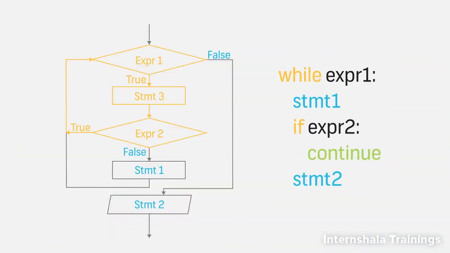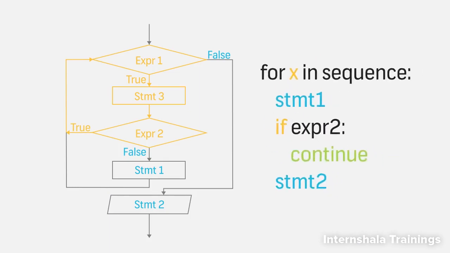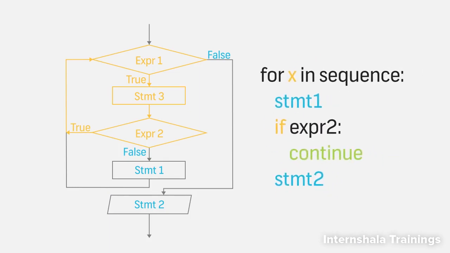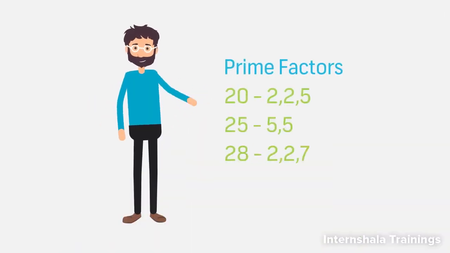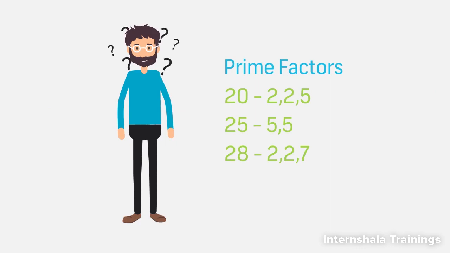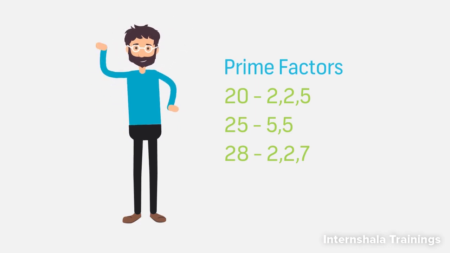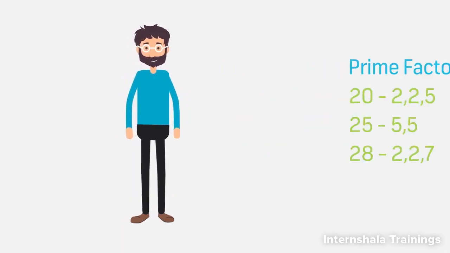The generic use of continue with the while statement is displayed here. Similarly, the generic use of continue with the for statement is displayed here. Let's look at a more specific example. Maybe a program to compute the prime factors of a given number. The example is somewhat more complex than the ones we have seen so far. But I think you are ready for this now.